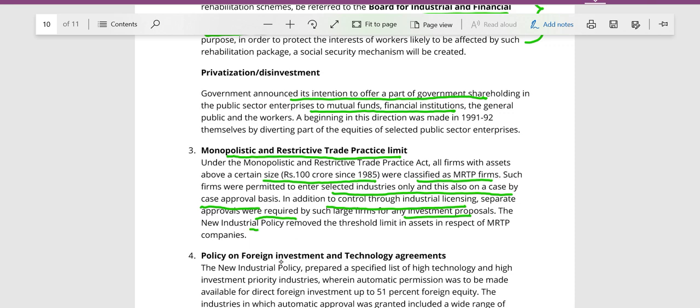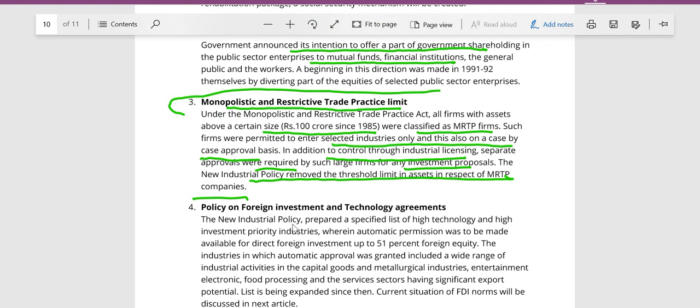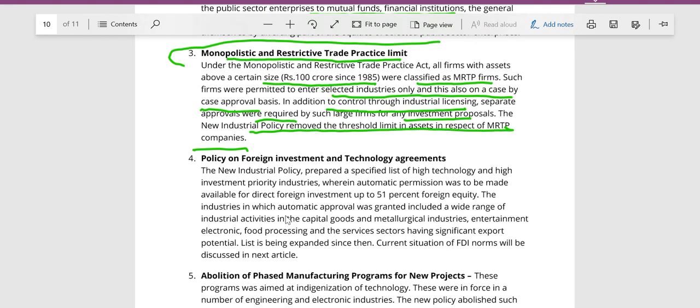So the new industrial policy removed the threshold limit in assets in respect of MRTP companies. This was what the MRTP company had before, but the new industrial policy removed this threshold limit on assets. So the requirement that if you're a big company, then you have to have case-by-case licenses, this was removed. Now, policy on foreign investment in technology.